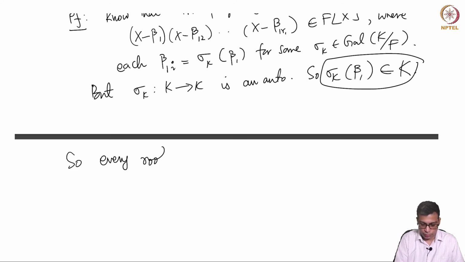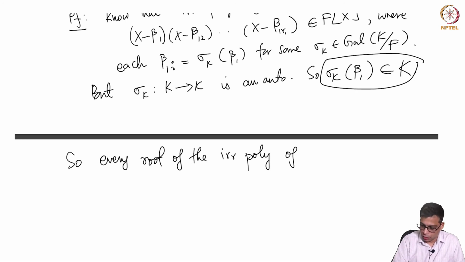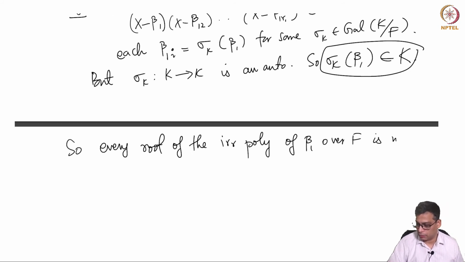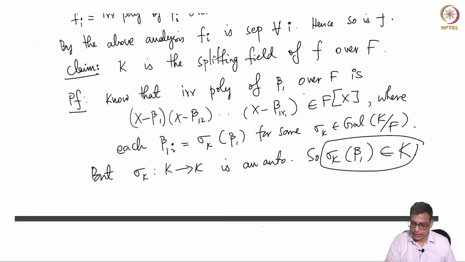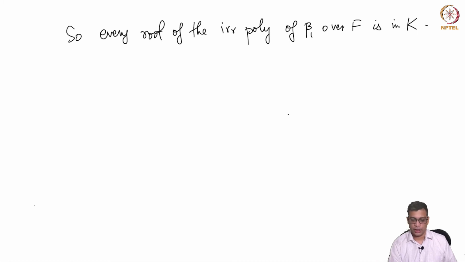Every root of the irreducible polynomial of beta 1 over capital F is in capital K, because its other roots are simply images under sigma_k as you vary sigma_k in the Galois group. But sigma_k is an automorphism of K. That means beta 1,2 is in capital K, beta 1,3 is in capital K, beta 1,r1 is in capital K.